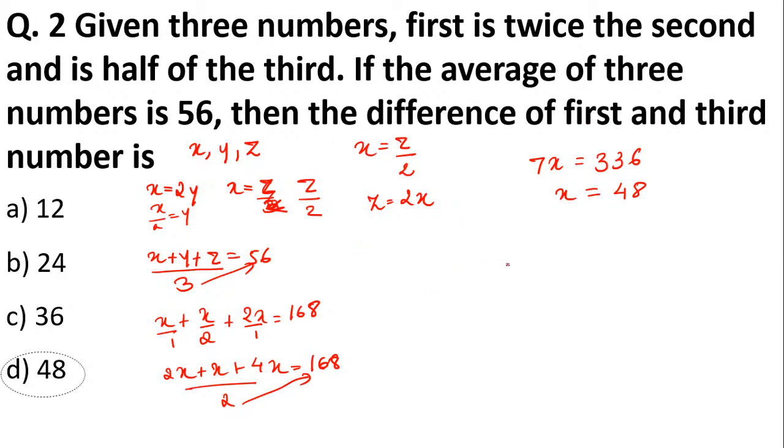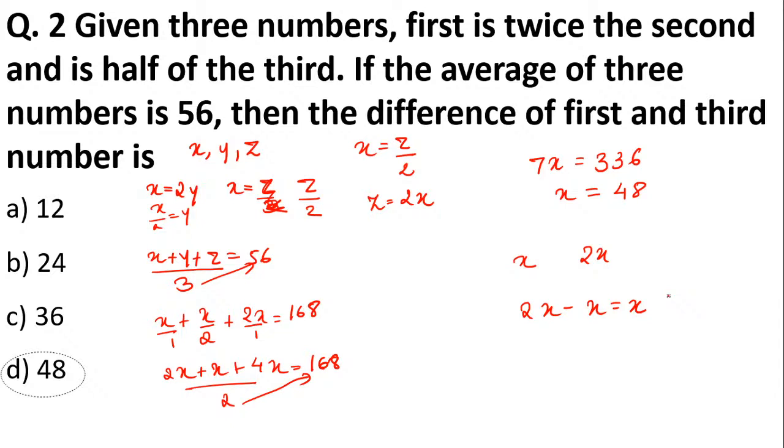Now they're saying then the difference between the first and the third number is. So what is the first number? The first number is X. What is the third number? The third number is 2X. So we'll subtract these two. 2X minus X is what? X. And what is the value of X? We just found out over here. The value of X is 48. Hence D is the right answer.